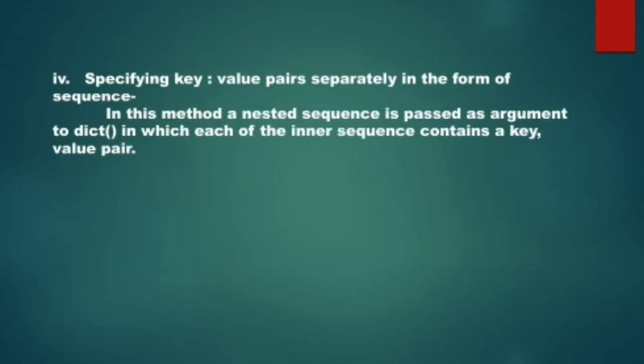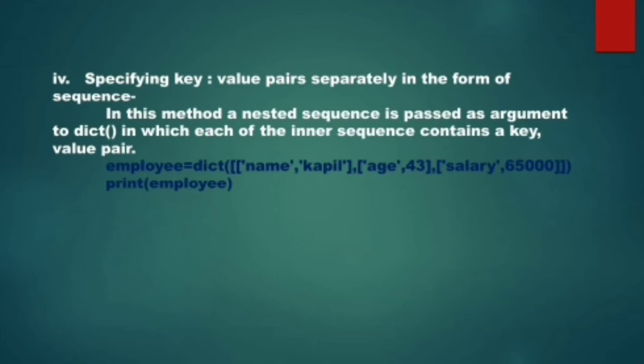Now another method is, in this you can pass to the dict function a nested sequence. In the nested sequence, the inner sequence will contain one pair, the key and its value. Okay, let's see. This is a dict function and to the dict function I have passed a nested list.